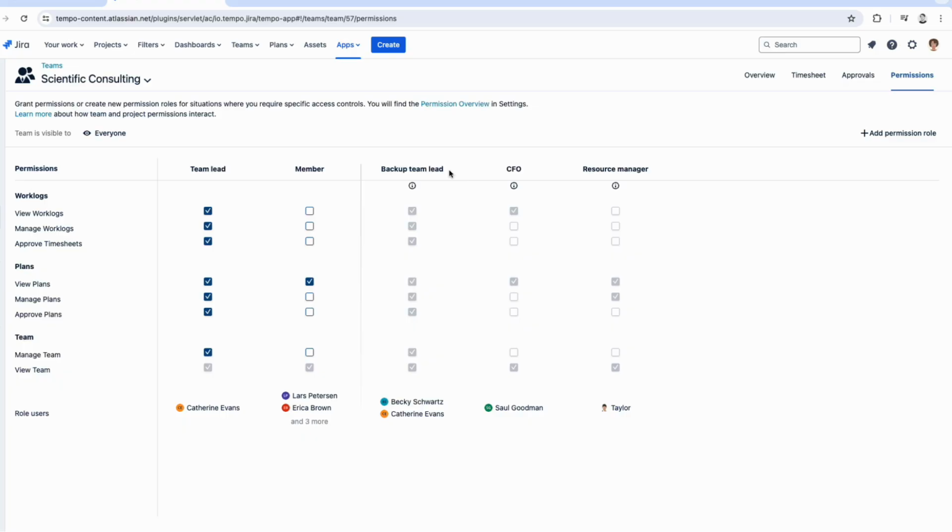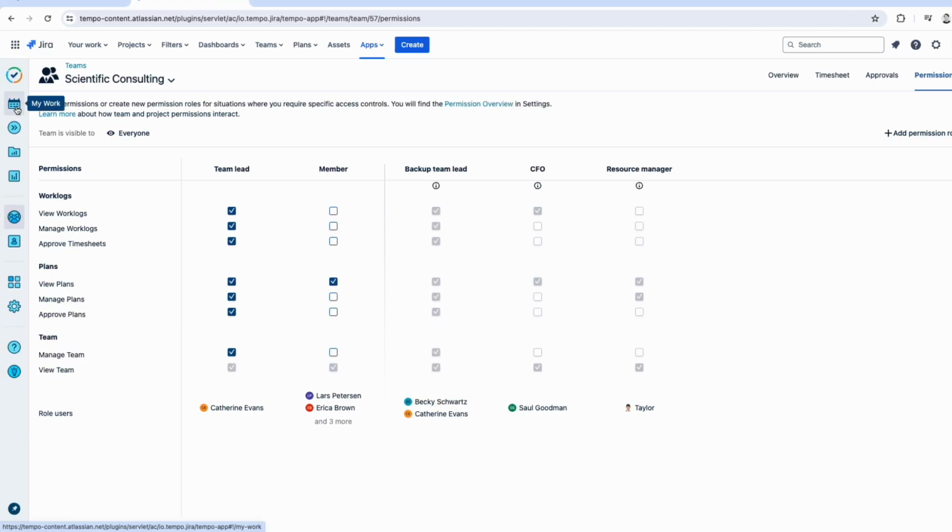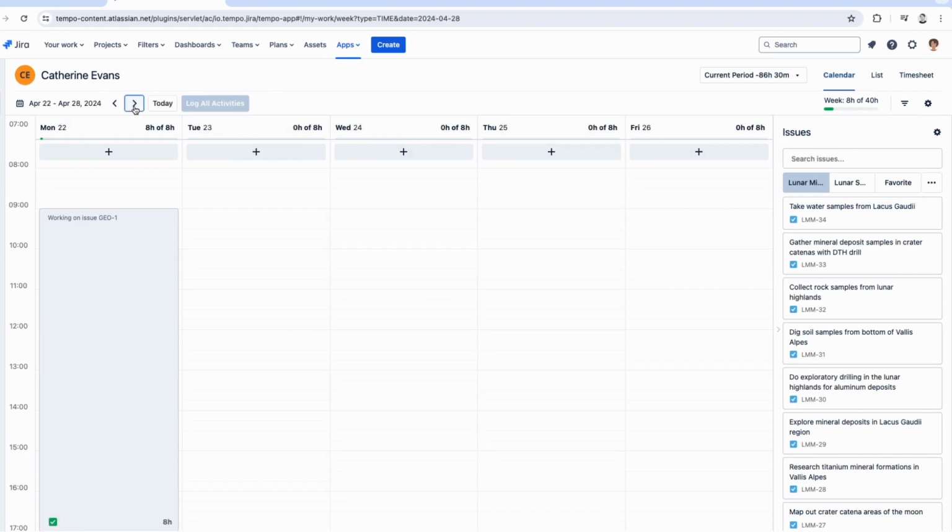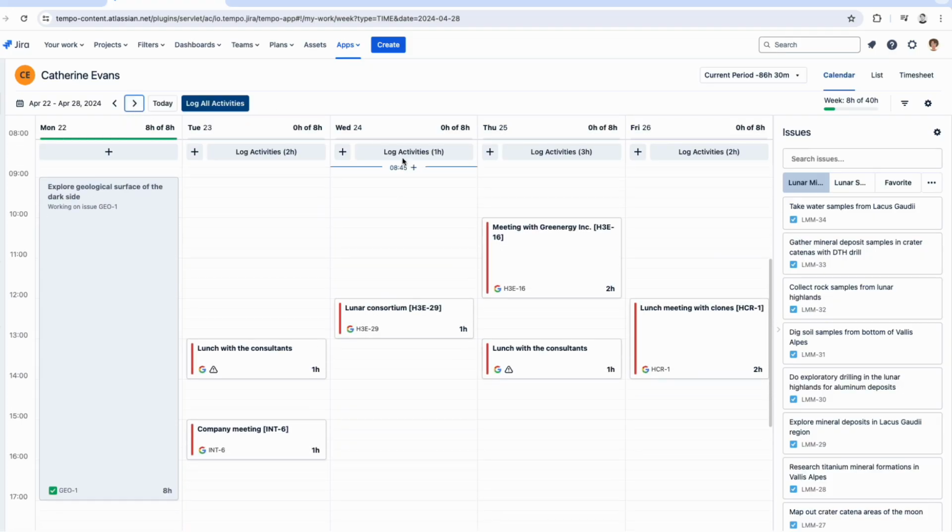So why use Tempo Teams? Having employees in smaller groups makes it easier to manage their time and work logs. Let's see now how team members actually log time. Even though I'm in the profile of a team lead in this scenario, I have to log time too. So we'll go back to My Work now and go to the proper dates.